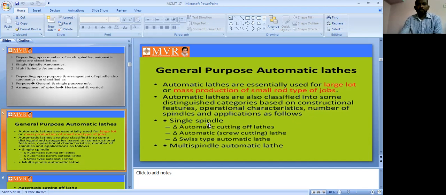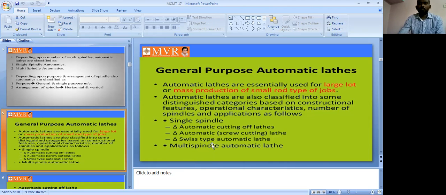Based on the spindle, we have two types: single spindle and multi spindle. First of all, single spindle, and in single spindle also we have further classification. In multi spindle, there are 2, 3, 4, 5, 6 spindles. With one spindle, one operation will be performed. With four spindles, four operations will be performed. By using six spindles in multi spindle automatic lathes, six operations will be performed.